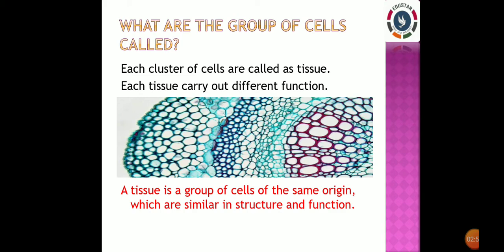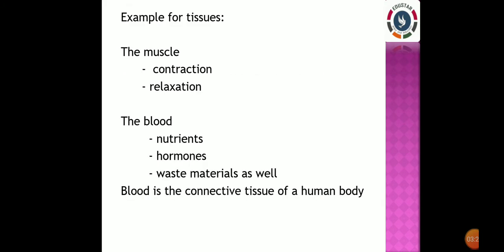So such organisms with many tissues are called multicellular organisms. Multicellular organisms have tissues in their body which are placed at specific places and carry out specific functions. This is called division of labor in the organism's body. Can you give me a few examples of tissues in a human body which do a specific function? Yes, muscle. The muscles are tissues that help us with movement by contraction and relaxation.